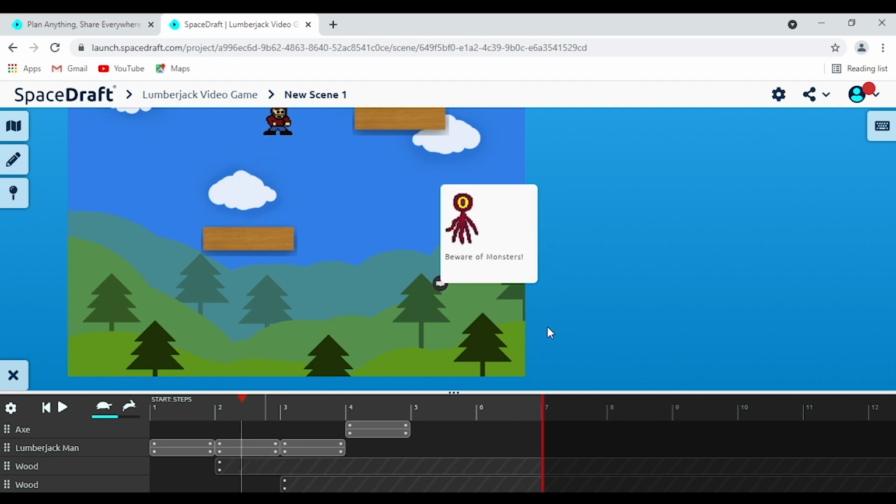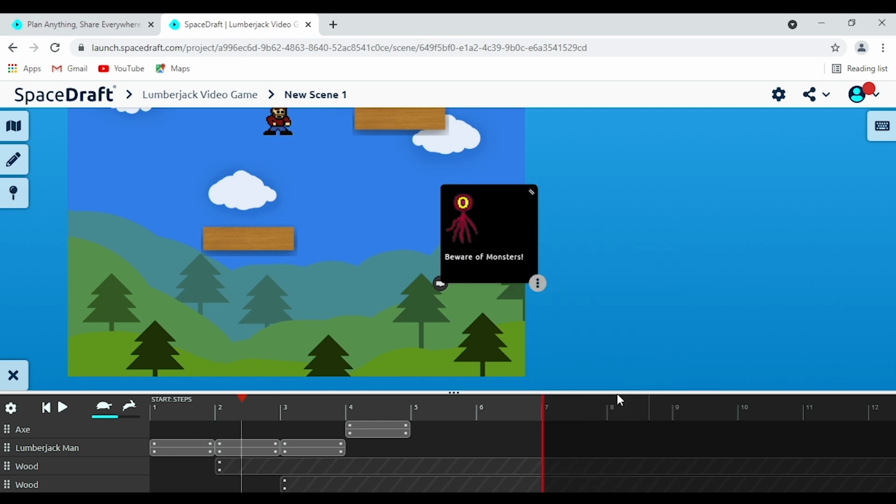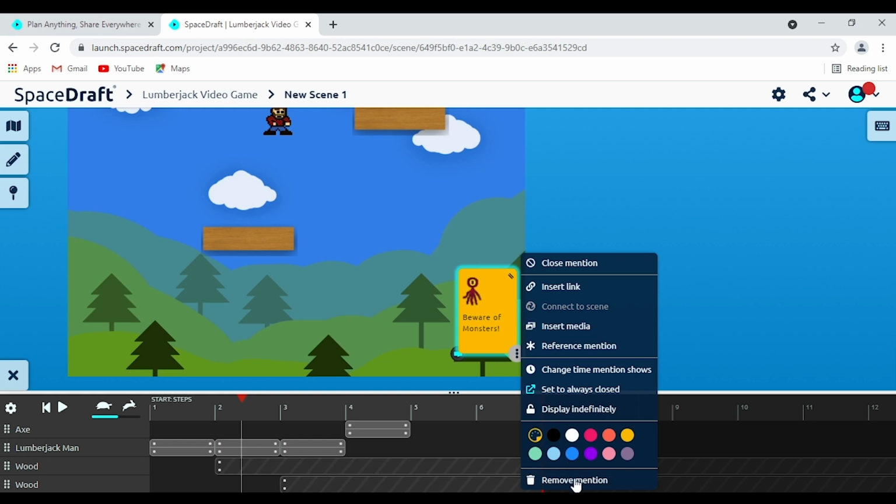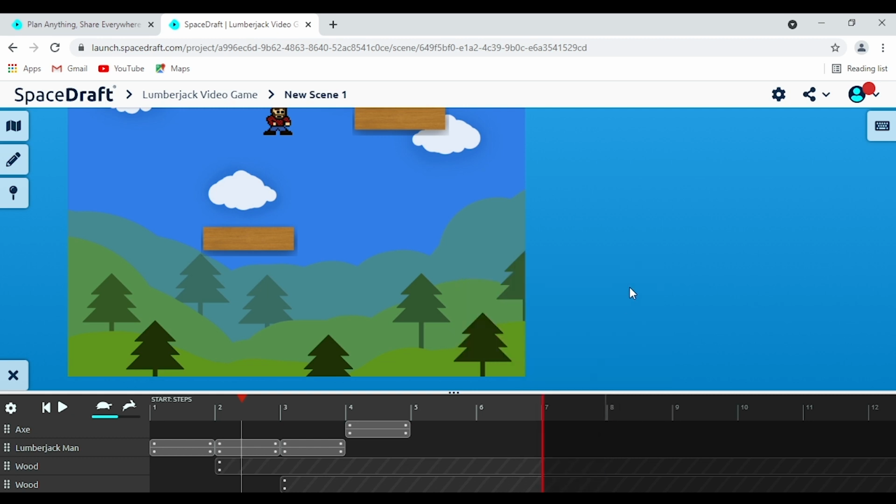Very helpful. Some other cool stuff is you can change the color of your mention as well. Let's make it this nice yellow color here so that it really, really pops. We can change the size of it as well, and you can manipulate it and move it down a little bit as well, so it can be wherever you want it to be. Again, very, very helpful. Or you could just press this button here to remove the mention. It's gone forever. Or you just press Control or Command Z and it's back again.